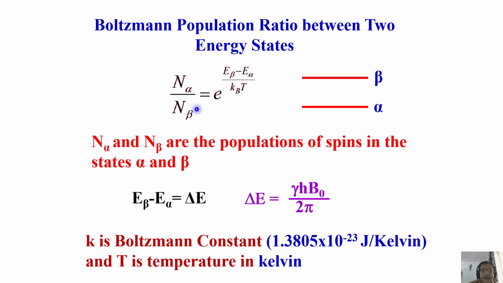I know what is Kb, the Boltzmann constant. This value is also well known. Temperature must be expressed in Kelvin. I know what is T. All the parameters I know. The only thing in my control is B naught, the magnetic field strength. I can vary the magnetic field to any value I want and calculate the energy separation, what is delta E, the difference in the energy.